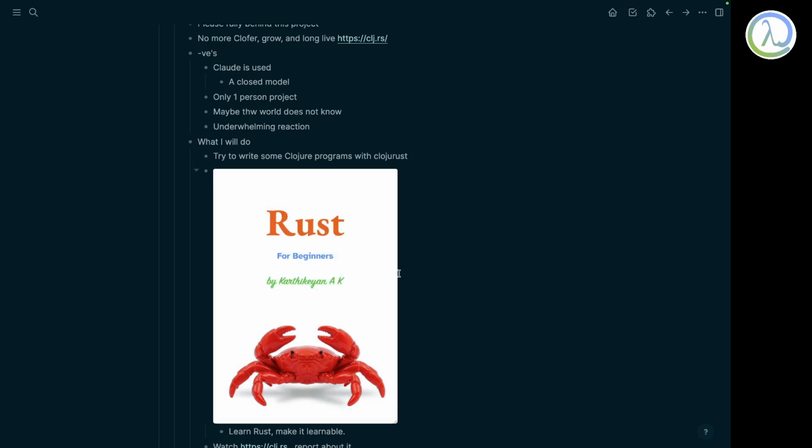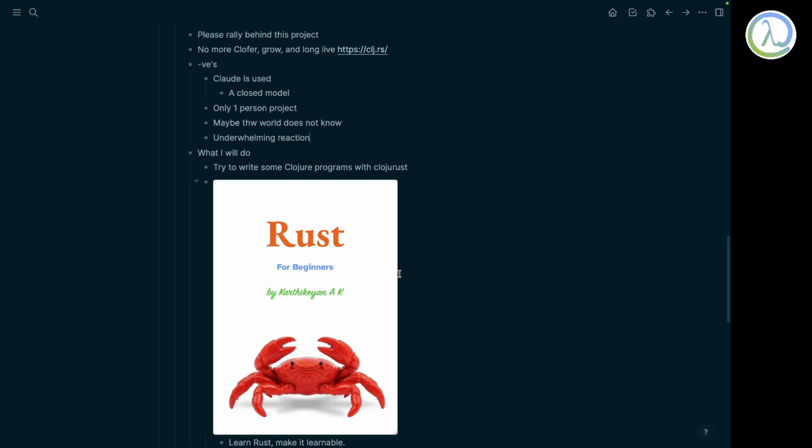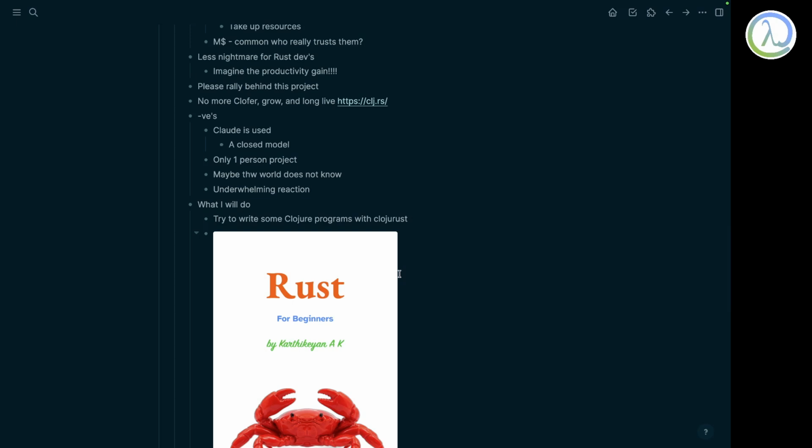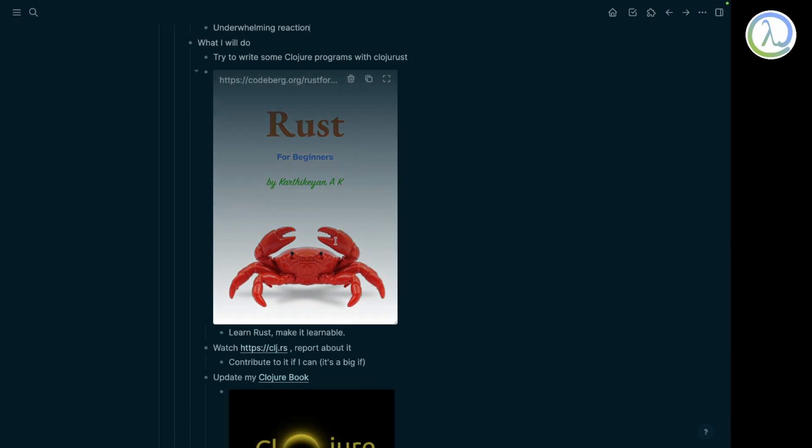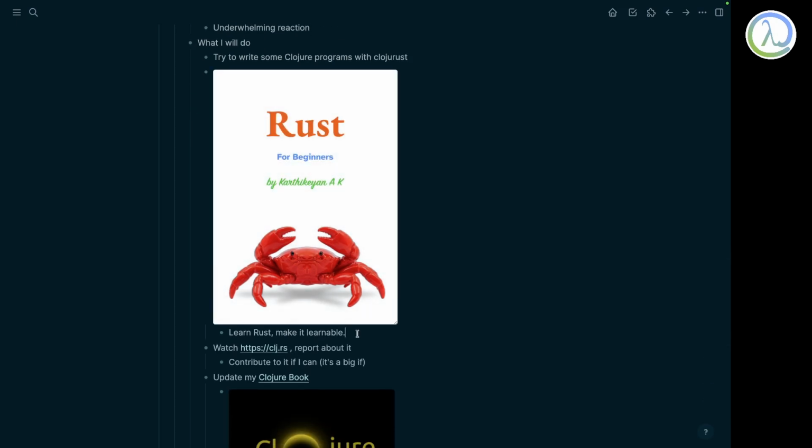Another thing I found is that all these Rust tutorials are just targeting people who already know some programming, which I think is rubbish. So I want to write a Rust for beginners book, learn Rust, and maybe even contribute back to this clj.rs project. I don't know whether that will happen, but I just want to dive deep into Rust and make it learnable.